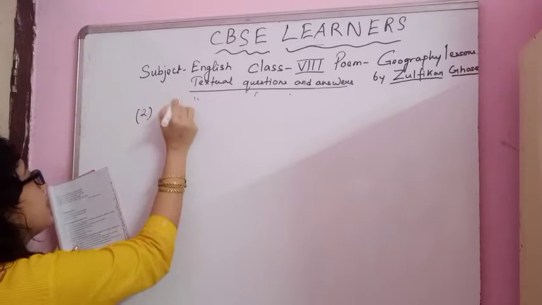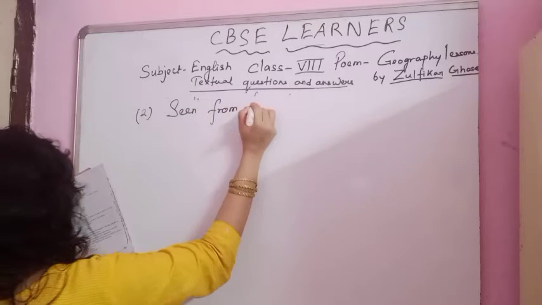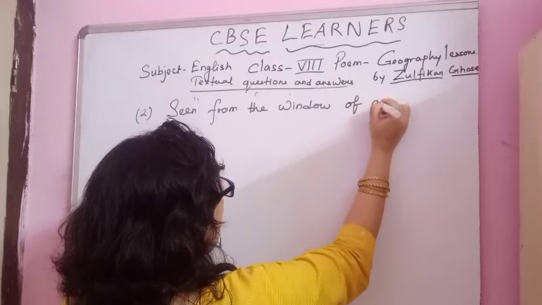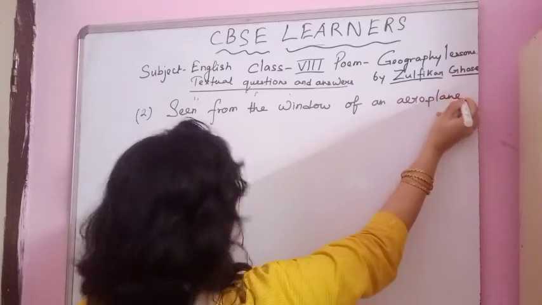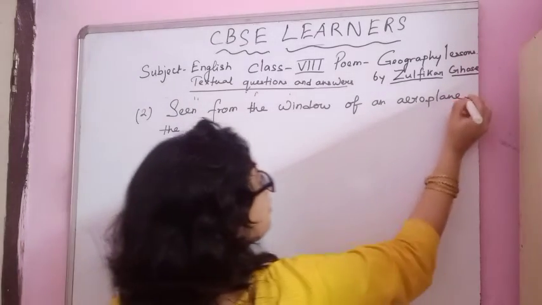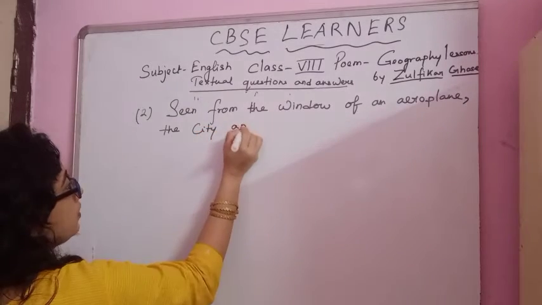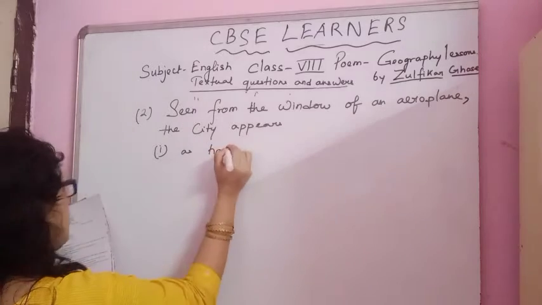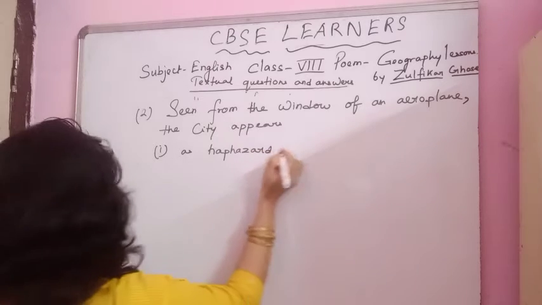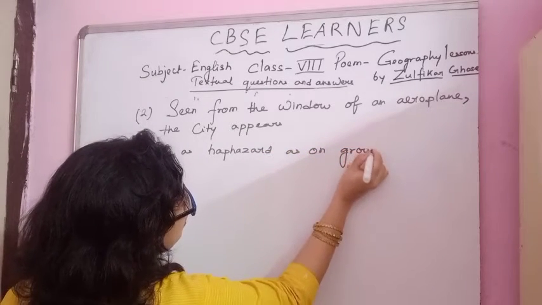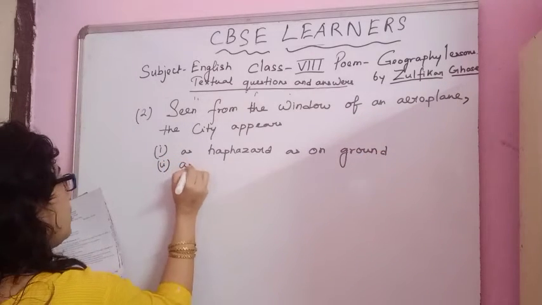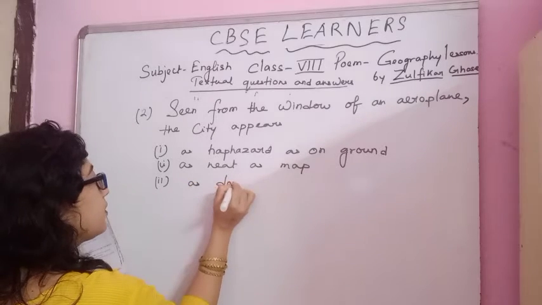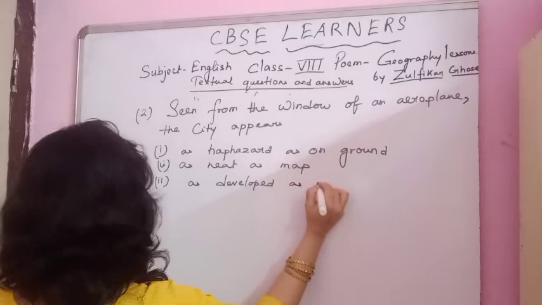Okay, so the number 2 question is: Seen from the window of an aeroplane, the city appears, number 1, as haphazard as on ground, number 2, as neat as map, number 3, as developed as necessary.